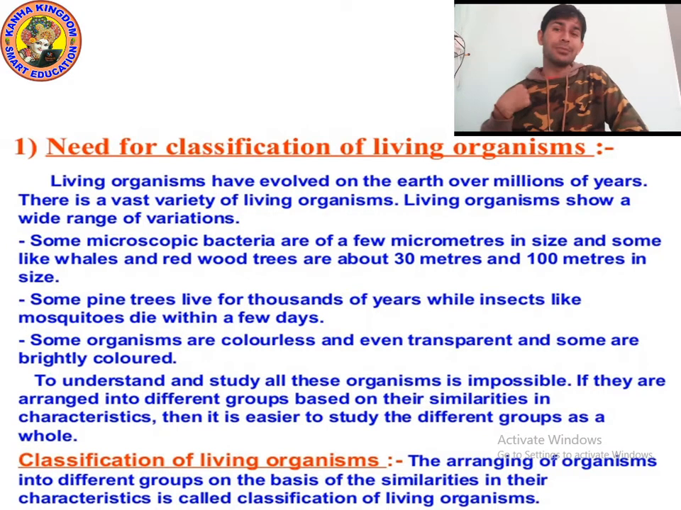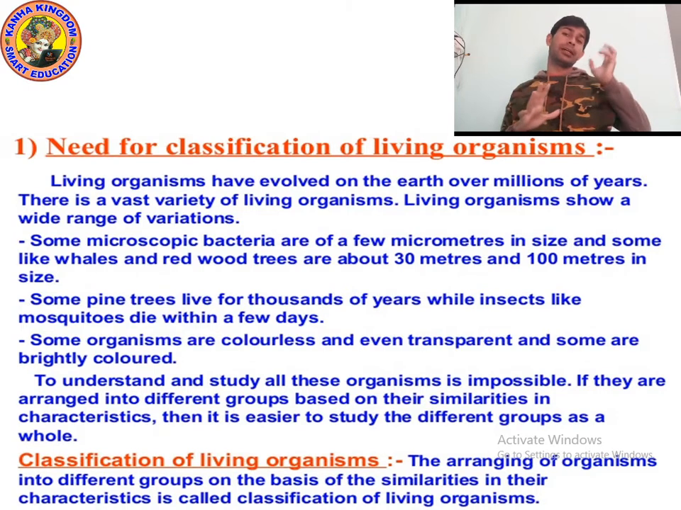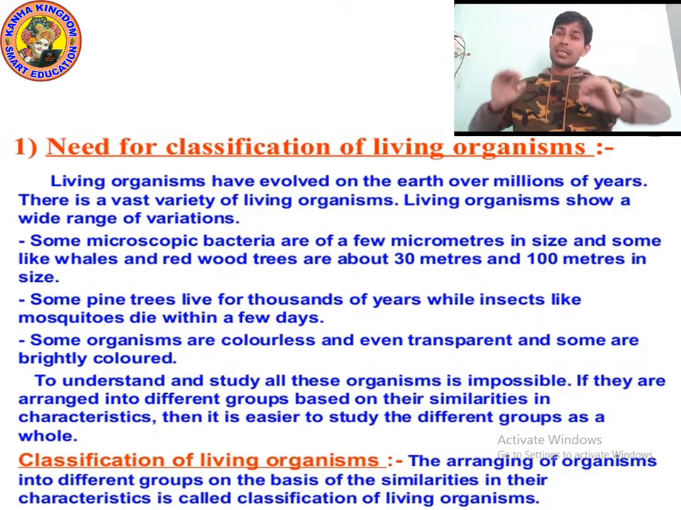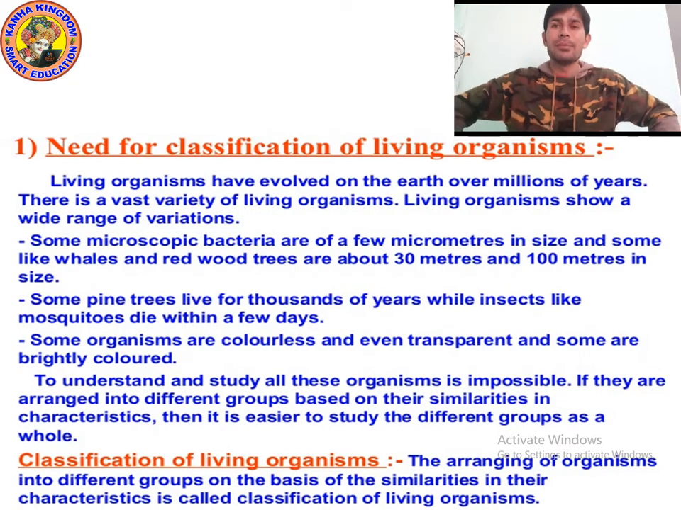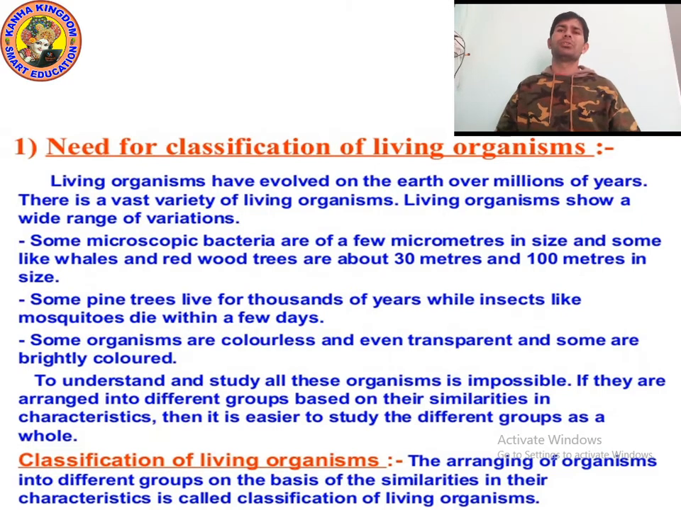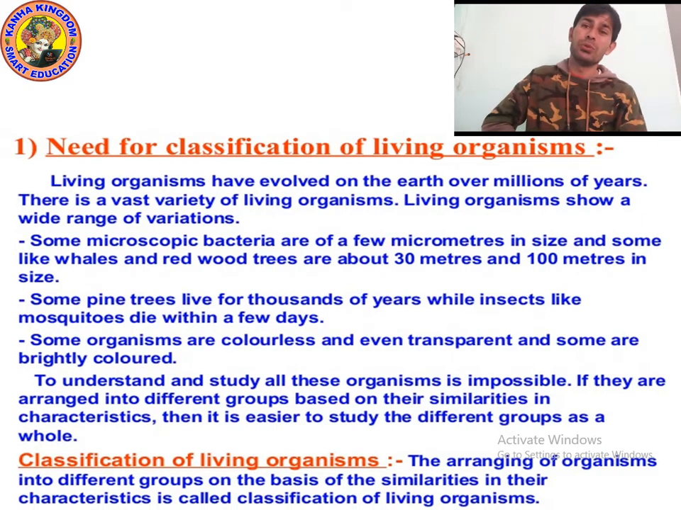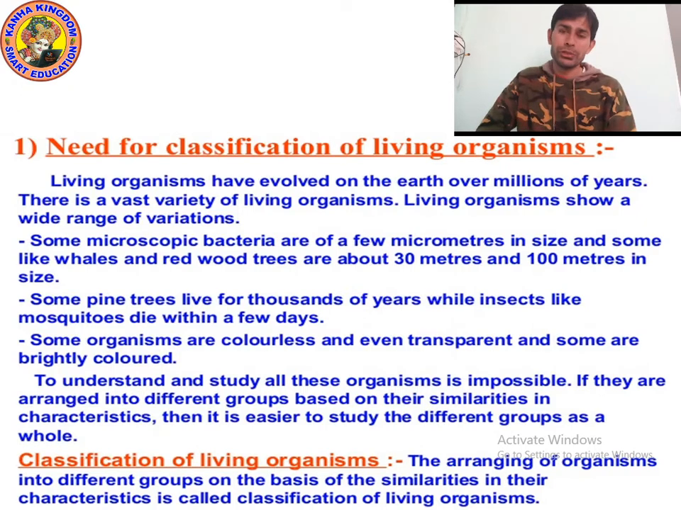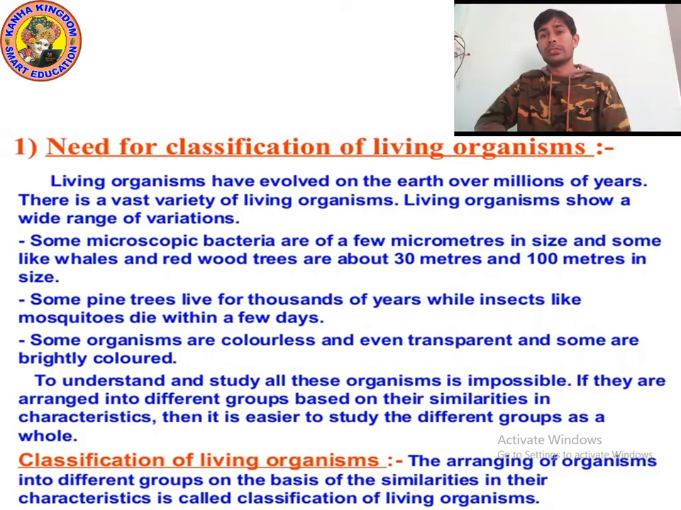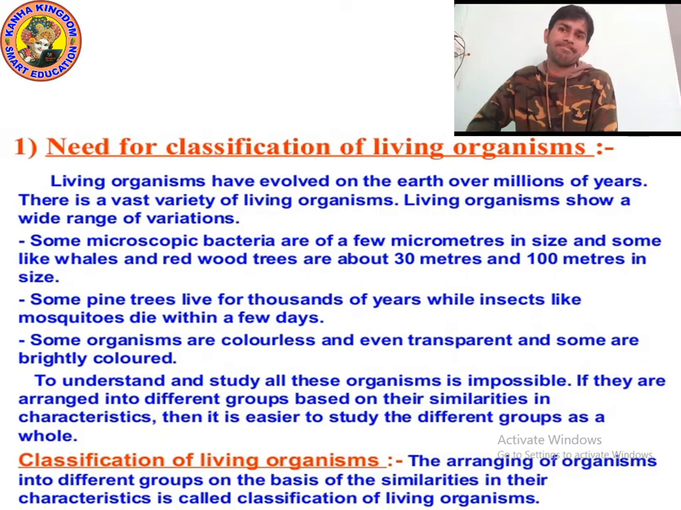Even you know, kids, there are many plants and many animals which are still unknown to us. Isn't it amazing? And living organisms show a wide range of variation. We know that different animals live in different places. In winter, in Jammu Kashmir, different kinds of animals live. In Rajasthan, different kinds of animals live. In desert areas, different animals live. In aquatic areas, different animals live.